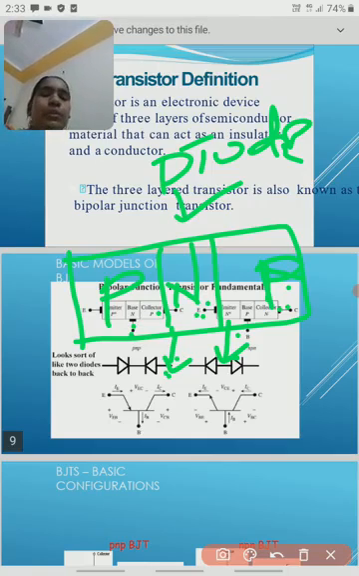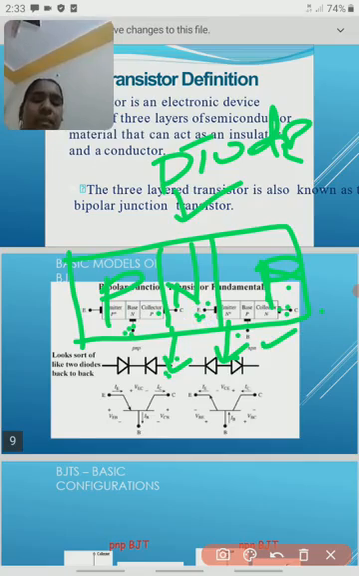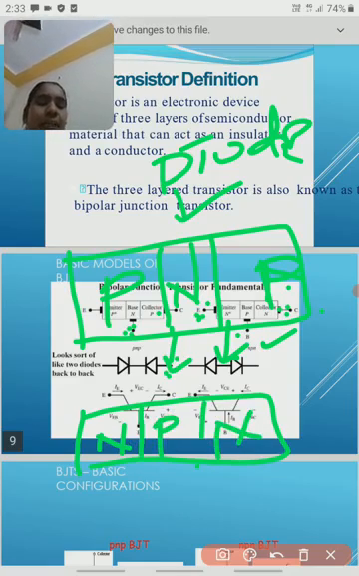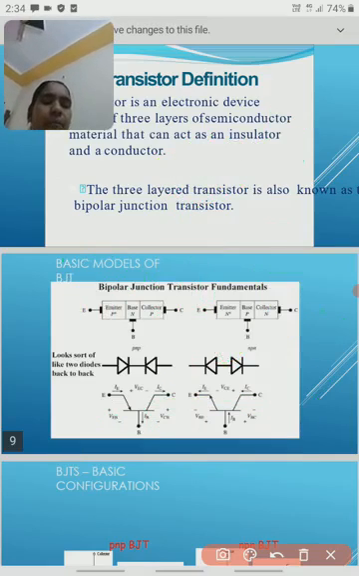So first we take the p type material sandwiched with the n type material, and we get the PNP transistor. In this way, if you take the n type material sandwiched with the p type material, this is called an NPN transistor. We will then complete the information about the PNP and NPN transistors: the majority charge carriers and the operation of each.